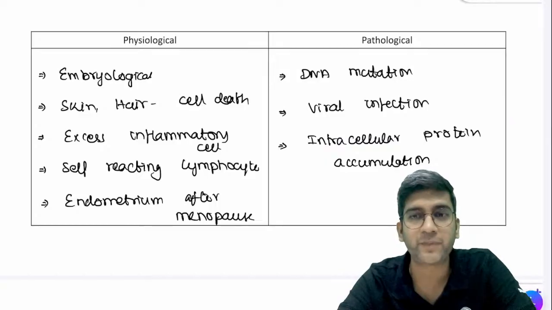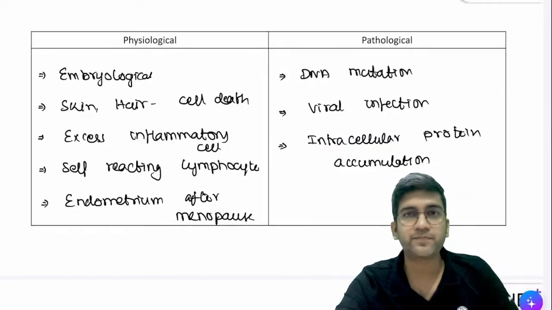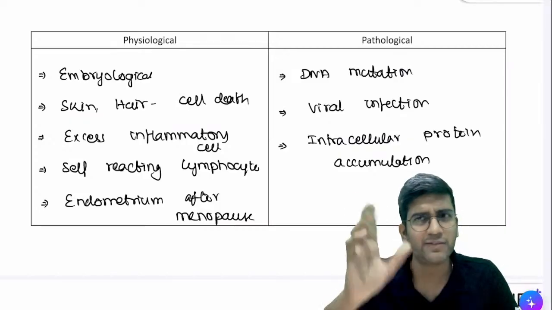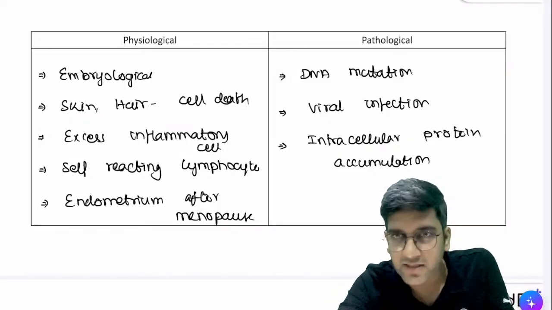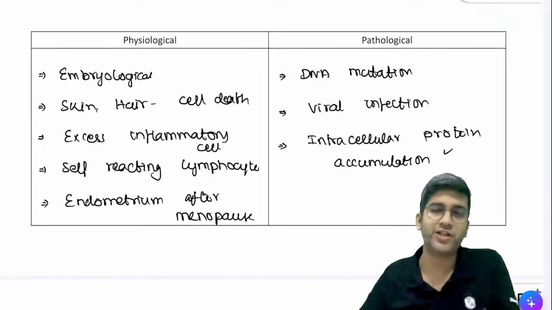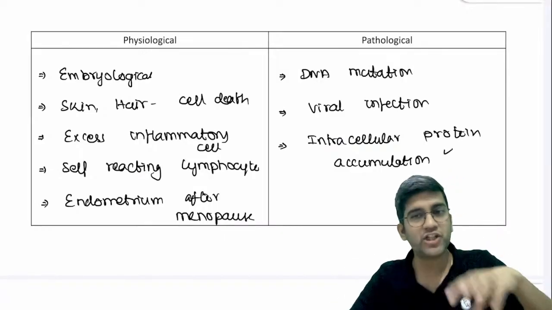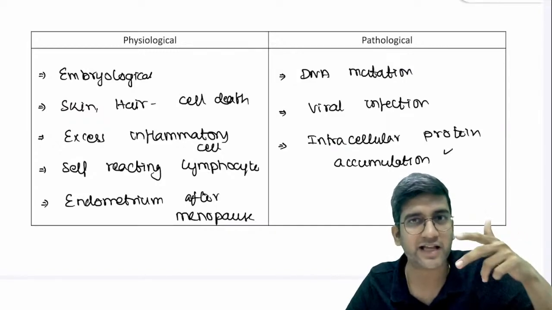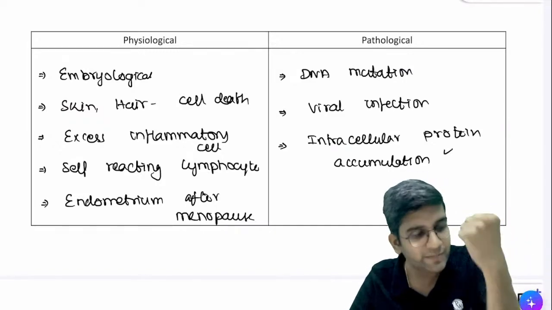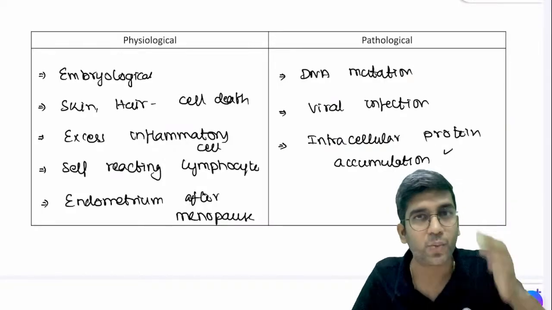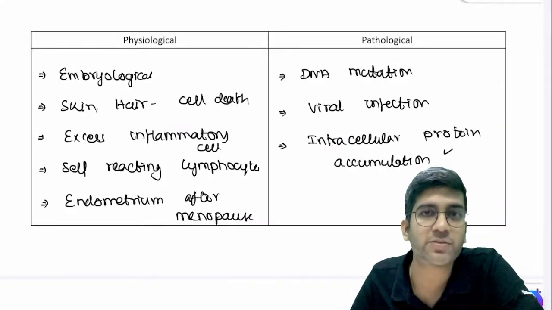That's the problem, right? Have you heard about Alzheimer's disease? Alzheimer's disease, Parkinson's disease, you must have heard about them, right? Alzheimer's, Parkinson's, Tanmay said cystic fibrosis, right? All of them have protein accumulation. When I have intracellular protein accumulation in my basal ganglia, it kills the basal ganglia, no symptom. Only when my rigidity happens, only when my tremors happen, the patient comes to a doctor. Only when the patient forgets, Alzheimer's is being picked up, right? That's why these are very, very difficult, right?